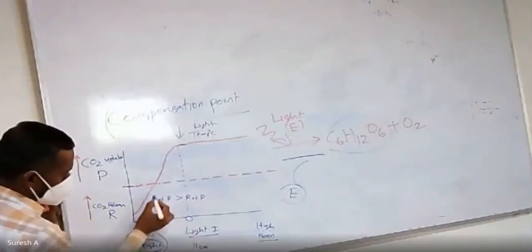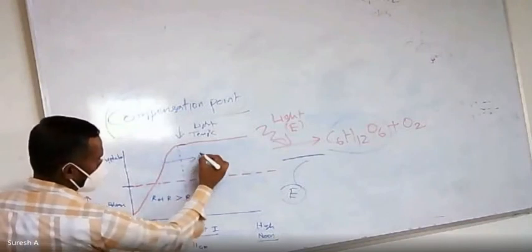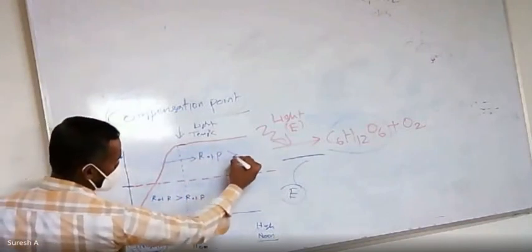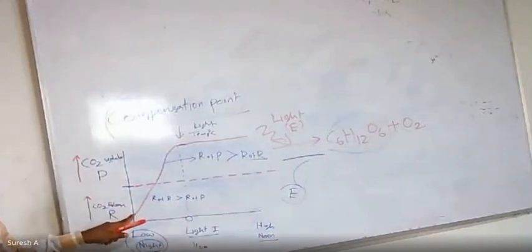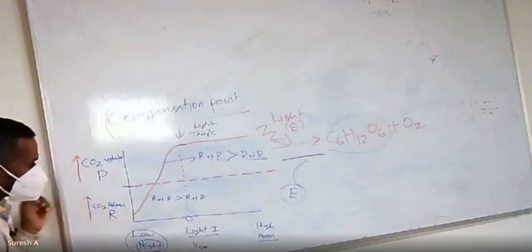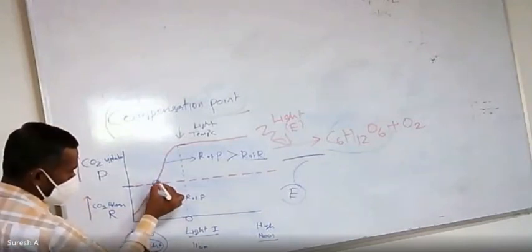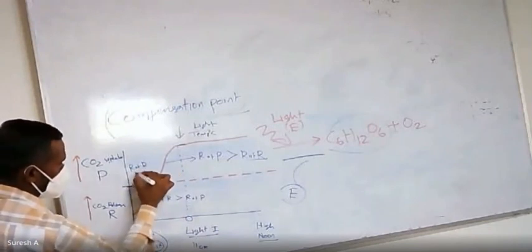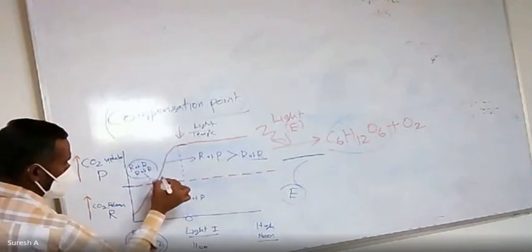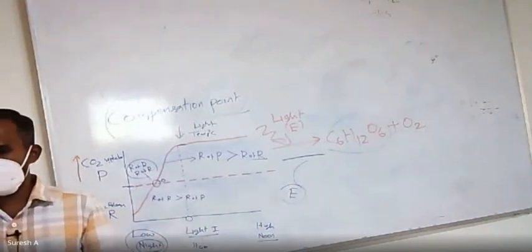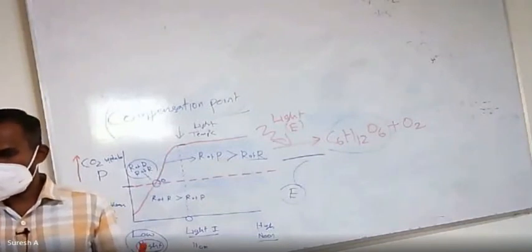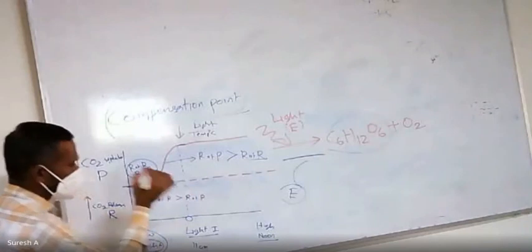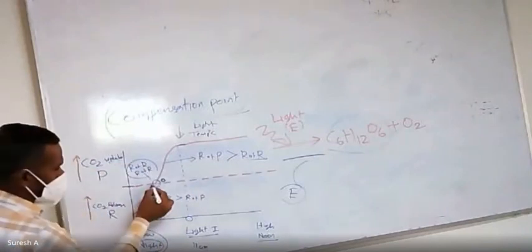Now the compensation point. Here the rate of photosynthesis is greater than the rate of respiration. Here the rate of respiration is more. Now you have a point here, where the rate of respiration and the rate of photosynthesis are equal. There is no gain, there is no loss. This is the compensation point.